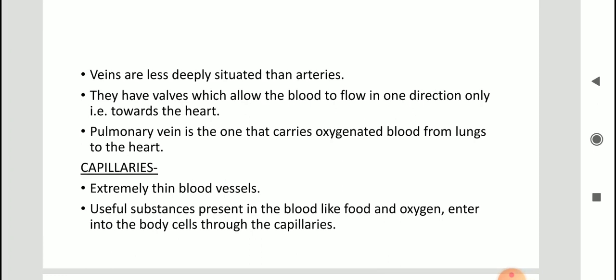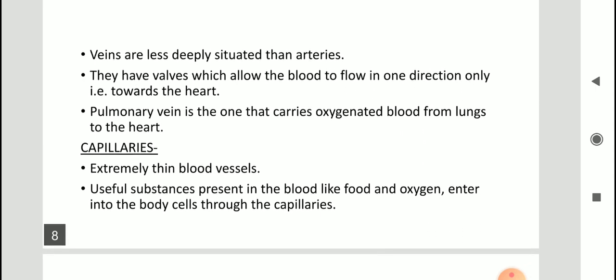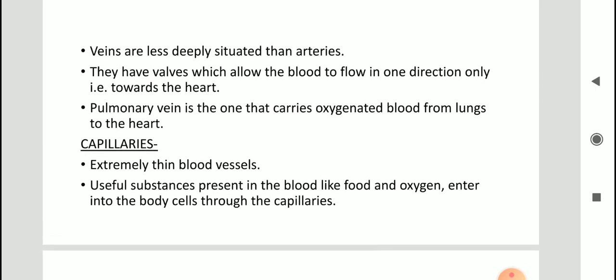They have valves. Very important point, children. They have valves. So, why do they have valves? So that unidirectional flow of blood takes place. Alright. Again, here is one exception. I told you veins carry deoxygenated blood. Now, there is one vein, the pulmonary vein, the one that carries oxygenated blood from lungs to the heart.